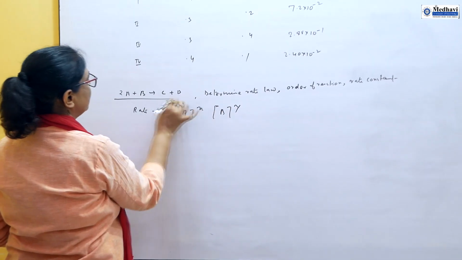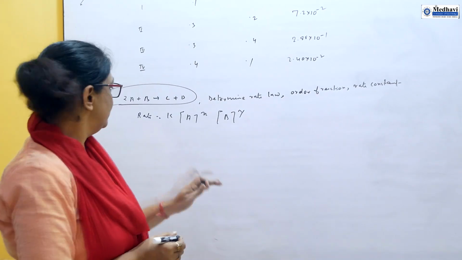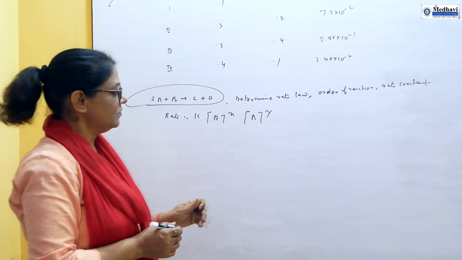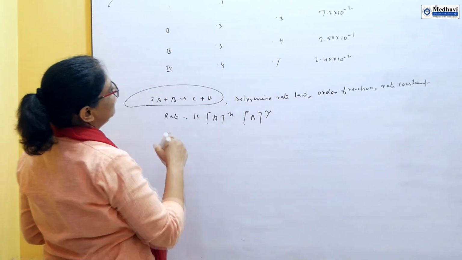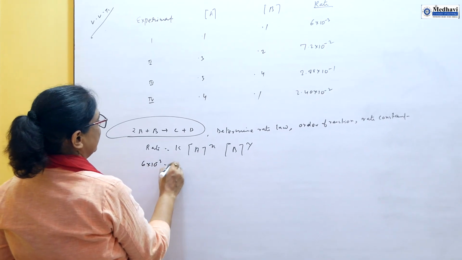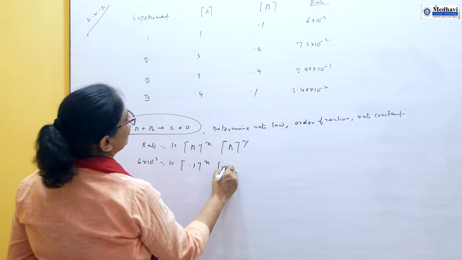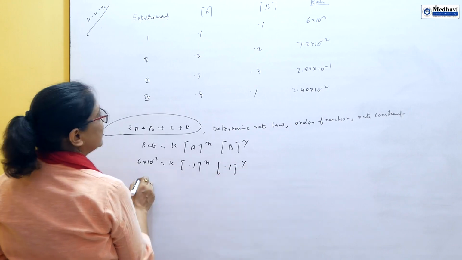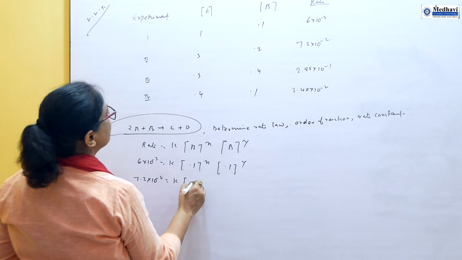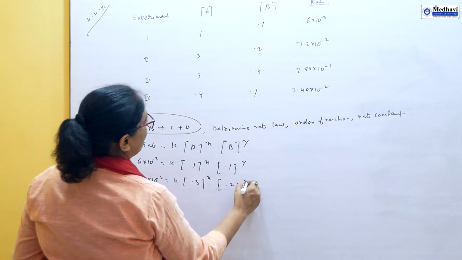This is the equation given, but we don't need to follow it because here the order may or may not be similar. So we have to write all four equations in this form. Rate is 6 into 10 to the power minus 3, k [A] is 0.1 to the power x, [B] is 0.1 to the power y. Then 7.2 into 10 to the power minus 2, k [A] is 0.3 to the power x, [B] is 0.2 to the power y.